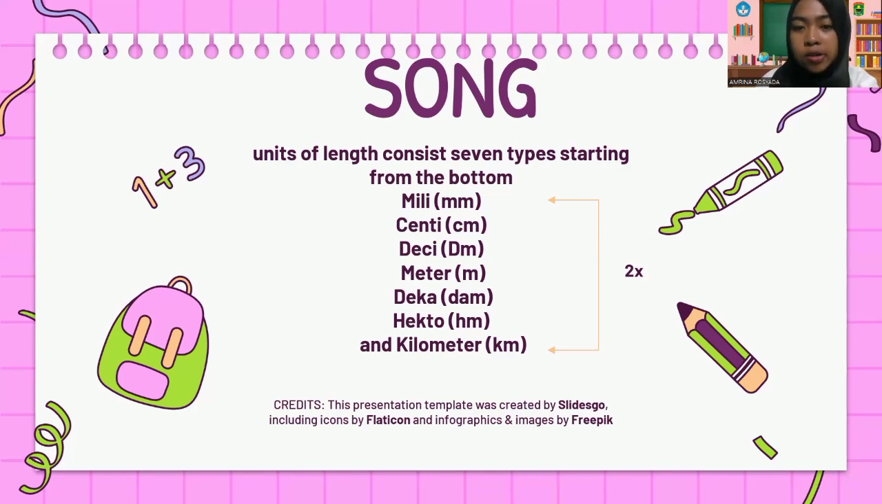Units of length consist of seven types, starting from the bottom. Milli, senti, decimeter, deka, hekto, and kilometer.